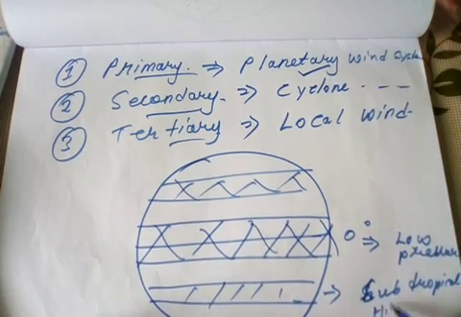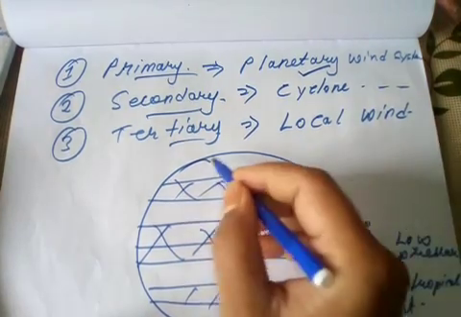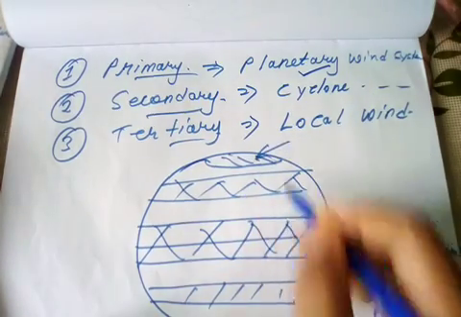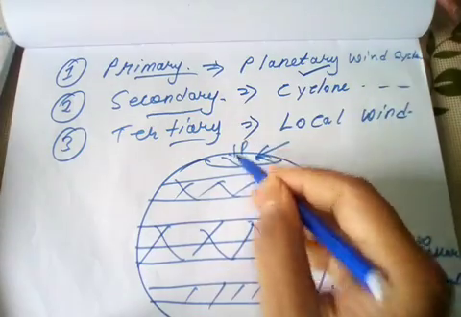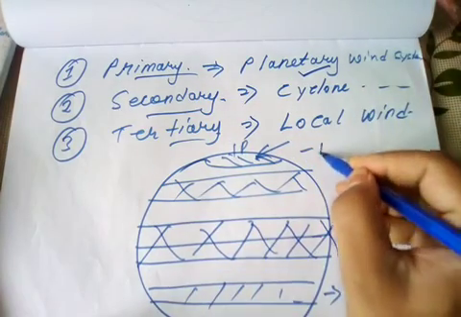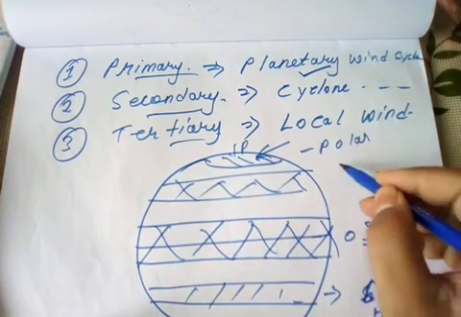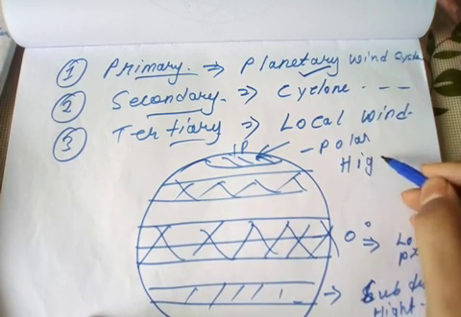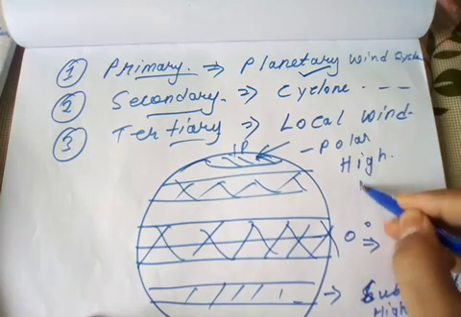And again in the polar area, if you go to the nearest edge of the earth, near the pole, we have the polar area, which has considerably high atmospheric pressure.